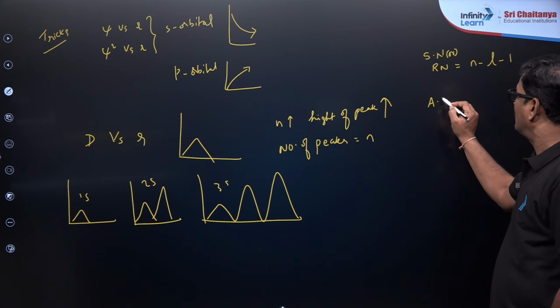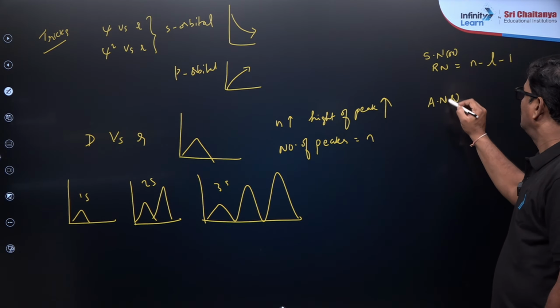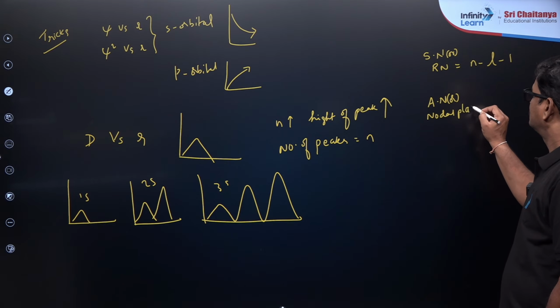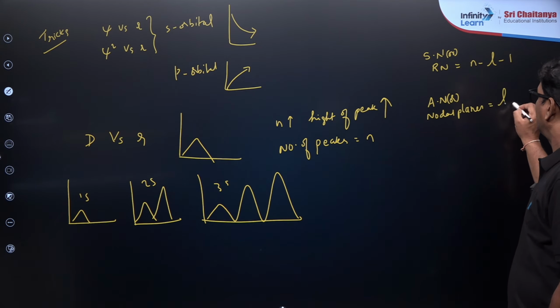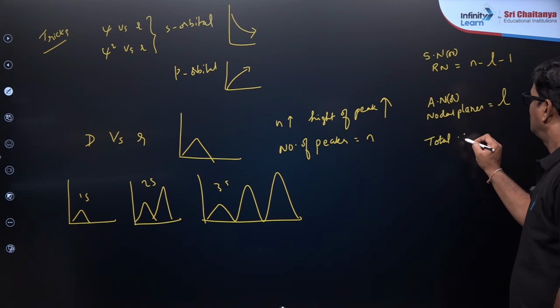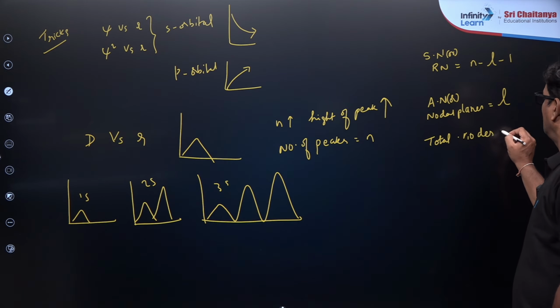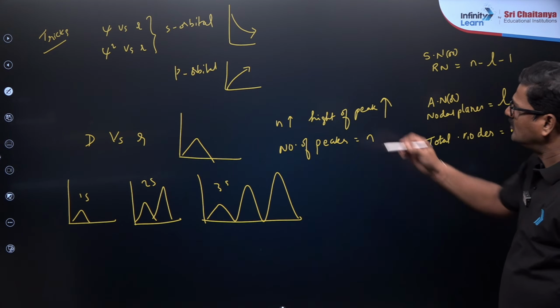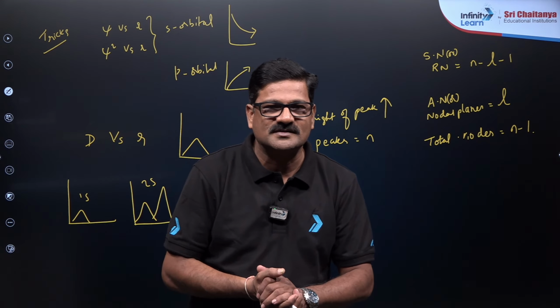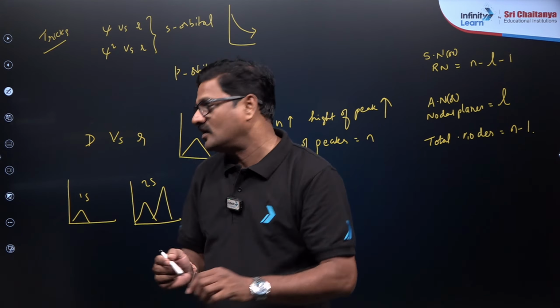Number of angular nodes or nodal planes is equal to L. Total number of nodes is equal to n minus 1. You can use this and you can solve the question. Simply you calculate the nodes and you can identify the total number of nodes.